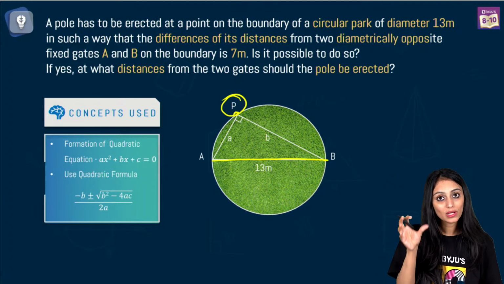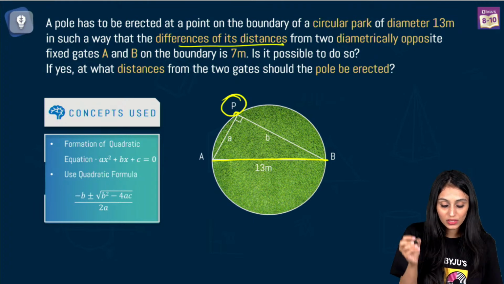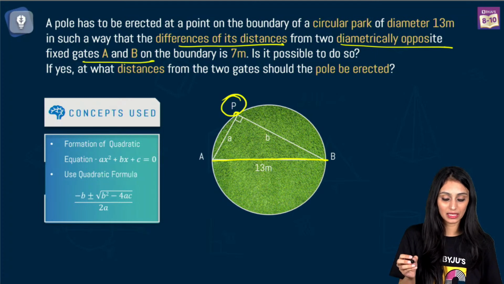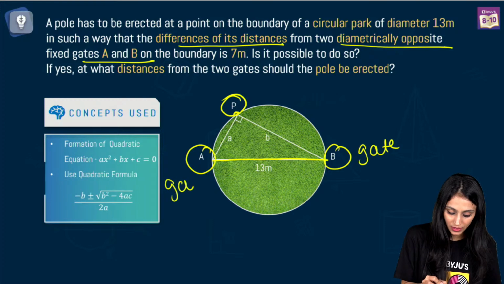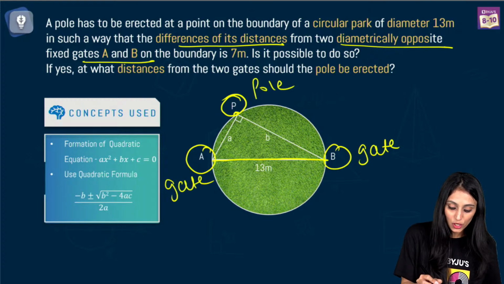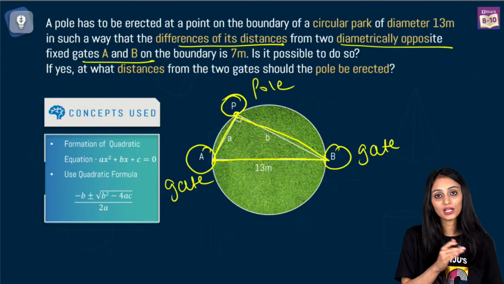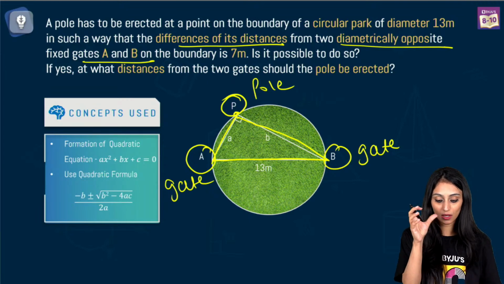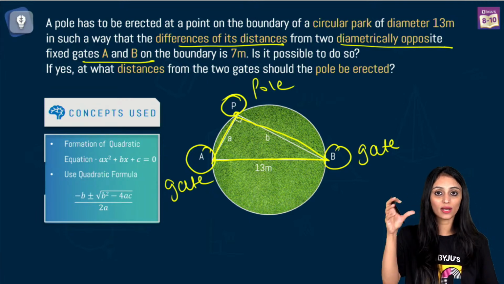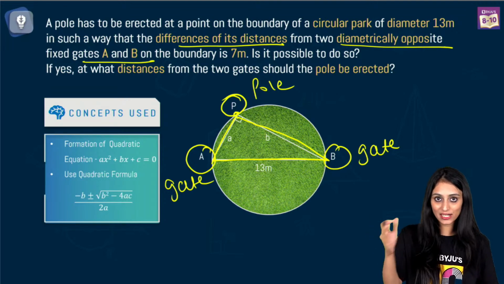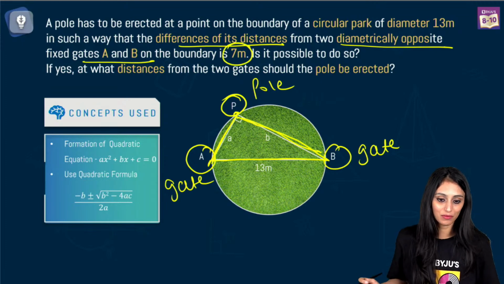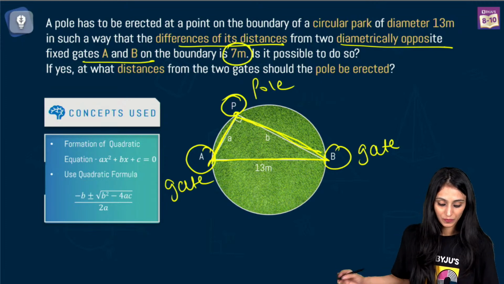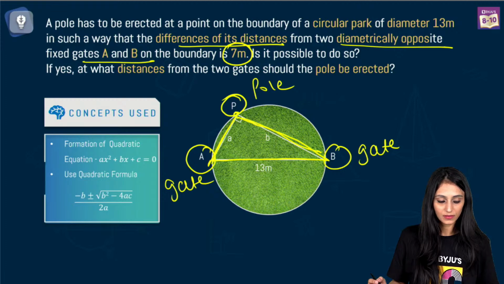Now we have to erect a pole in such a way that the difference of its distance from two diametrically opposite fixed gates, these are the two gates we have, A and B, and this P over here is the pole. Its distance from these diametrically opposite gates, which are on the opposite sides of the diameter, the difference between them is 7 meters. This is what the question says. Yes? Yes, Vastik.